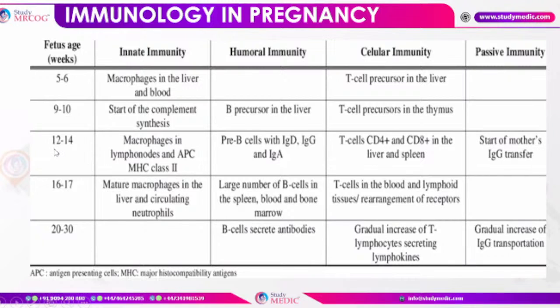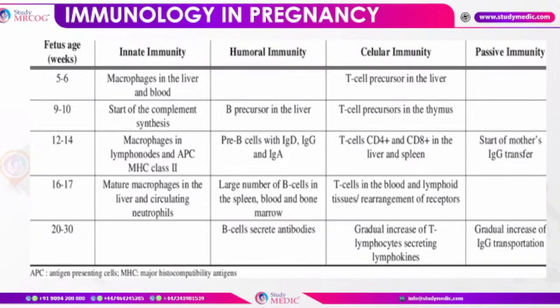Then 12 to 14 weeks is the time period for macrophages in the lymph nodes and antigen presenting cells, major histocompatibility class 2 molecules. And this is also the time when the start of mother's IgG transfer is taking place. At 12 to 14 weeks is the gestational age when IgG starts transferring through the placenta.